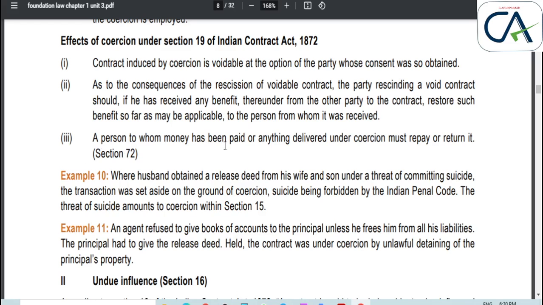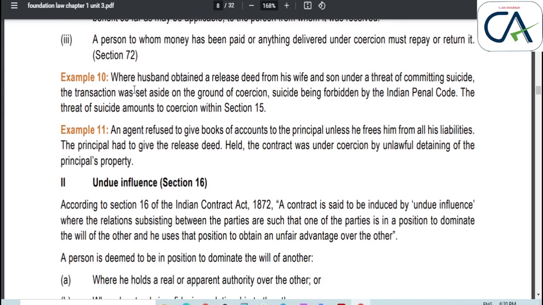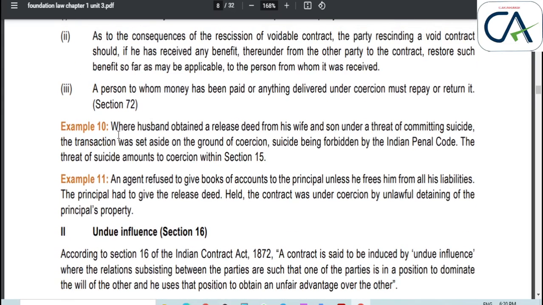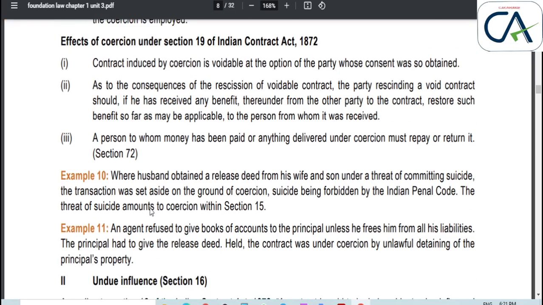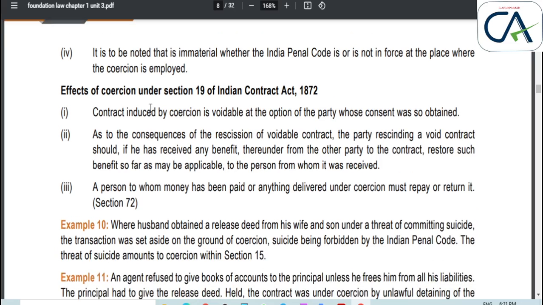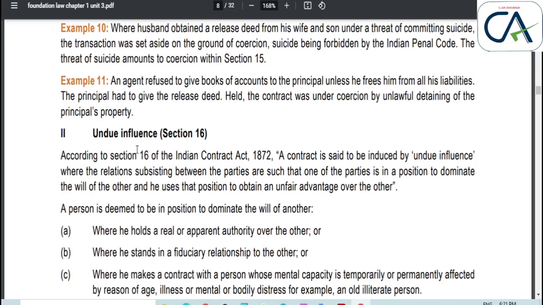A person to whom money has been paid or anything delivered under coercion must repay or return it. This is defined under section 72. For example, if A threatened to commit suicide and B received 10,000, then B must repay the 10,000 to A because it was caused by coercion.